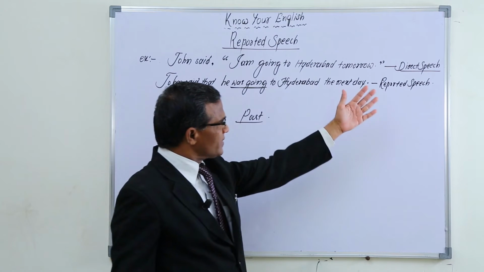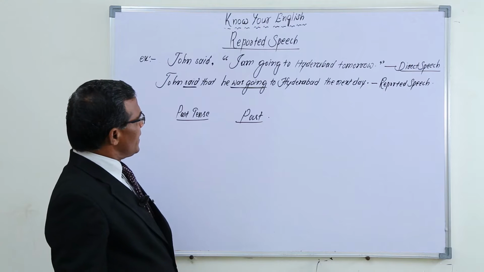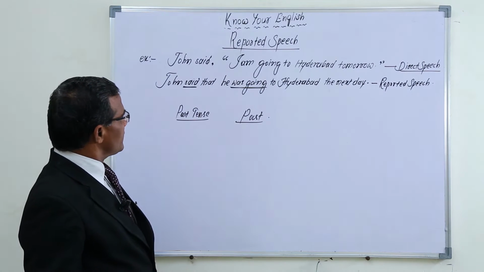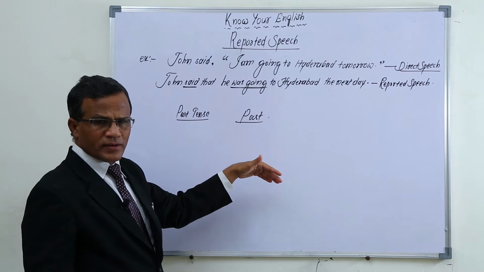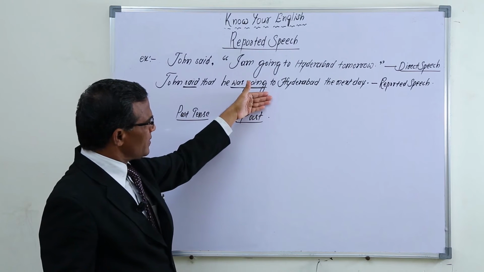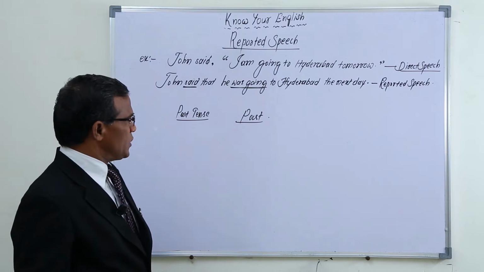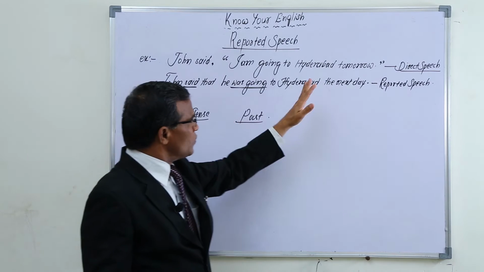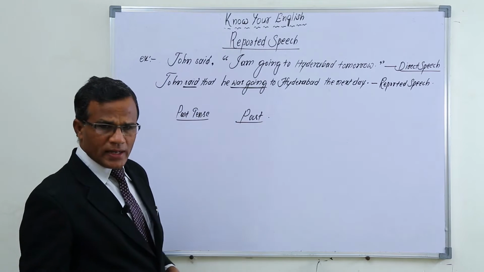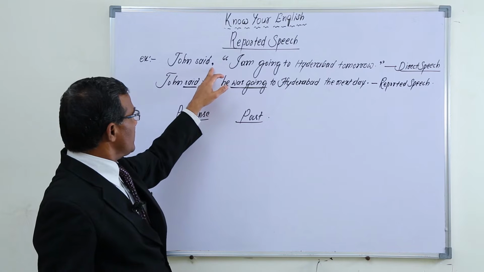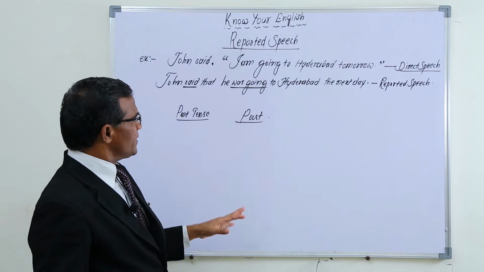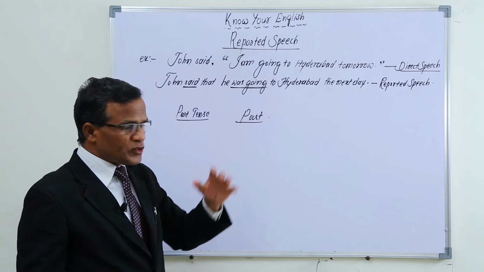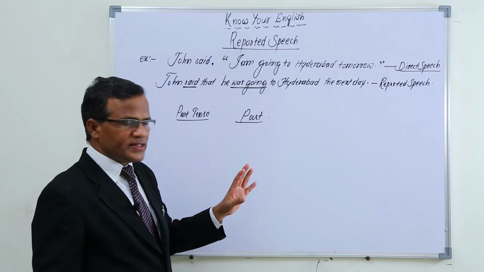It is called direct speech. And the meaning of that one, explained in this way, comes under reported speech, and it ends only with a full stop. No inverted commas or quotation marks or comma like this. So in written form, it is clear what a direct speech sentence is and what a reported speech sentence is.